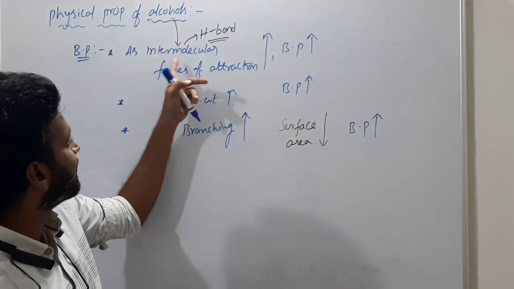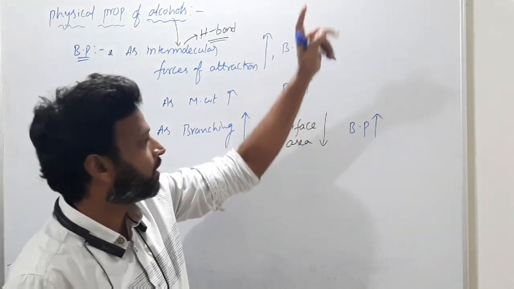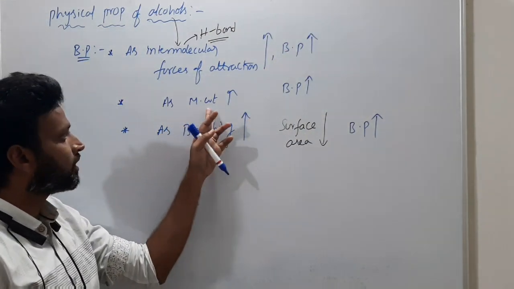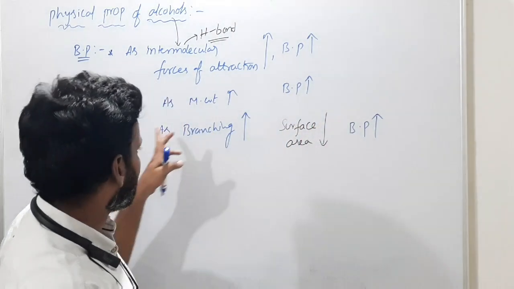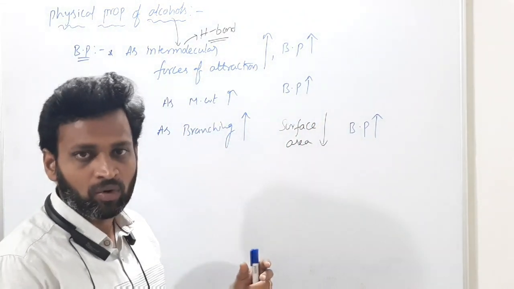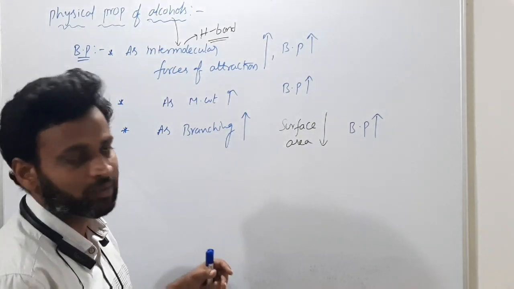Okay, so as intermolecular force of attraction increases, boiling point increases. As molecular weight increases, boiling point increases, because increased molecular weight means more weight, so more temperature is required to heat it, right?